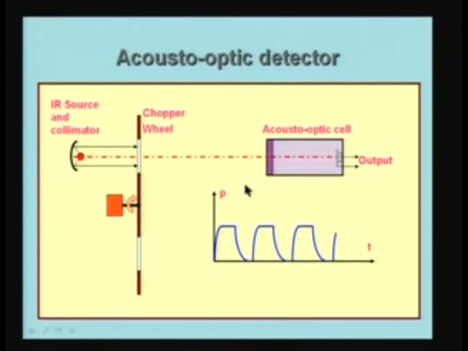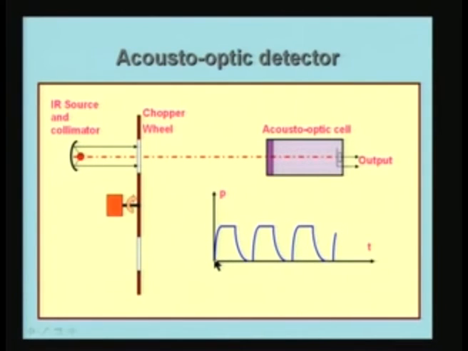So, if you look at the pressure which is monitored by the output of this, this is a pressure transducer. We have already looked at pressure transducers earlier. It could be a capacitor, for example. So, the capacitance changes and that will give you an electrical signal.